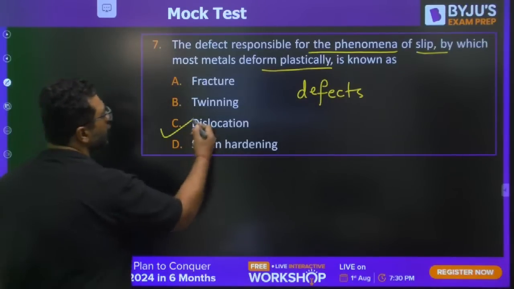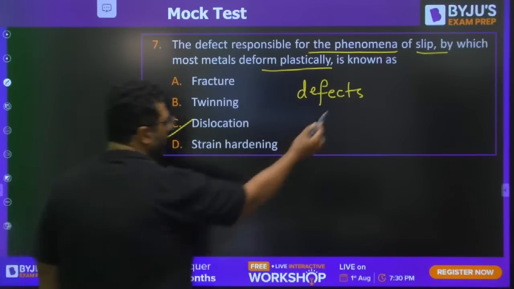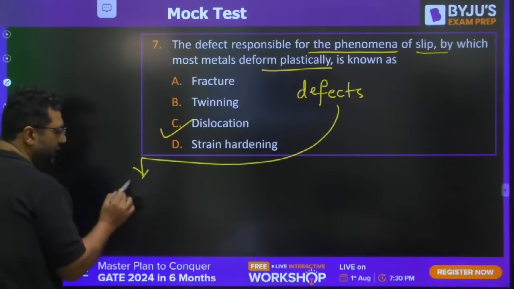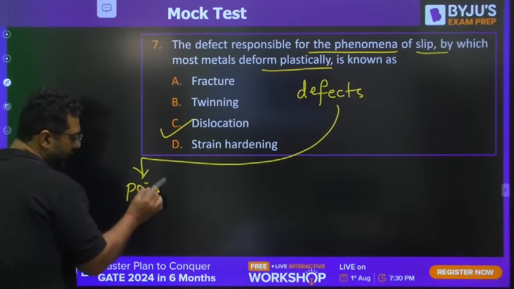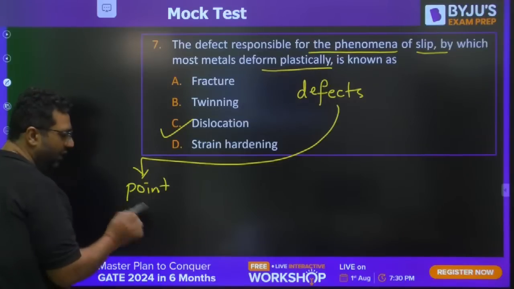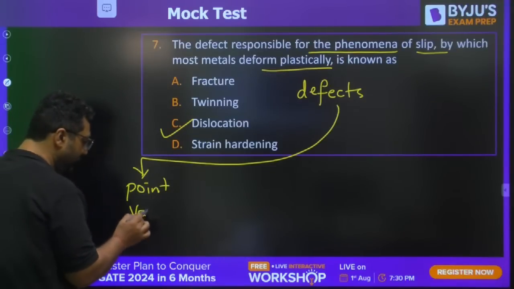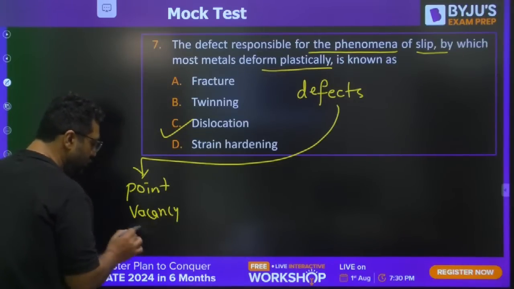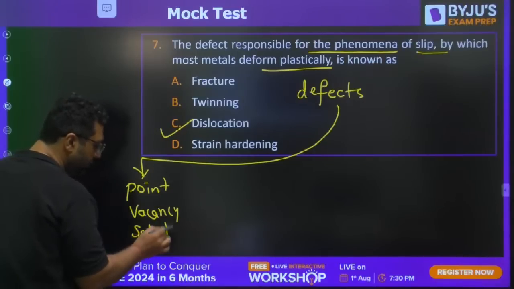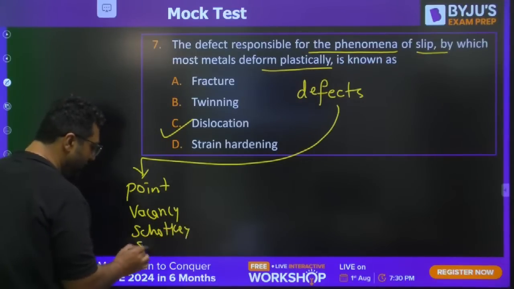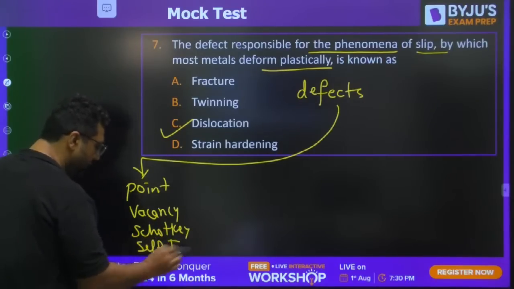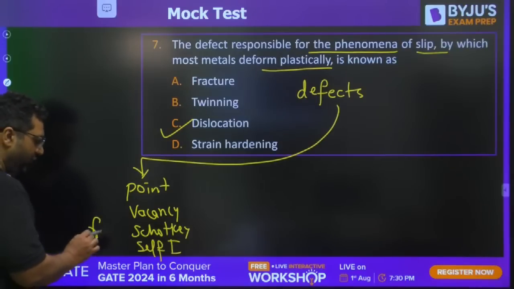It is correct. Whenever we are talking about defects, when we are talking about point defects, what do we have in point defects? We have vacancy. We have the Schottky defect. We have the self-interstitial. We have the Frenkel defect.